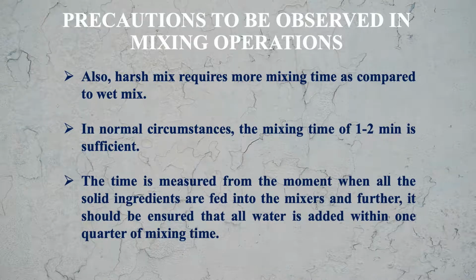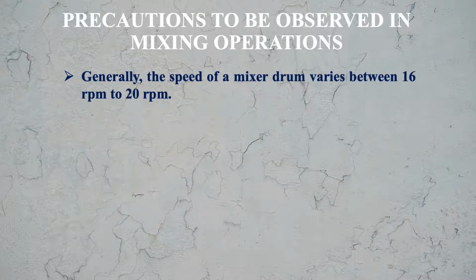The time is measured from the moment when all the solid ingredients are fed into the mixer, and further it should be ensured that all water is added within 1/4 of the total mixing time. Generally, the speed of a mixer drum varies between 16 rpm to 20 rpm. rpm means revolutions per minute.